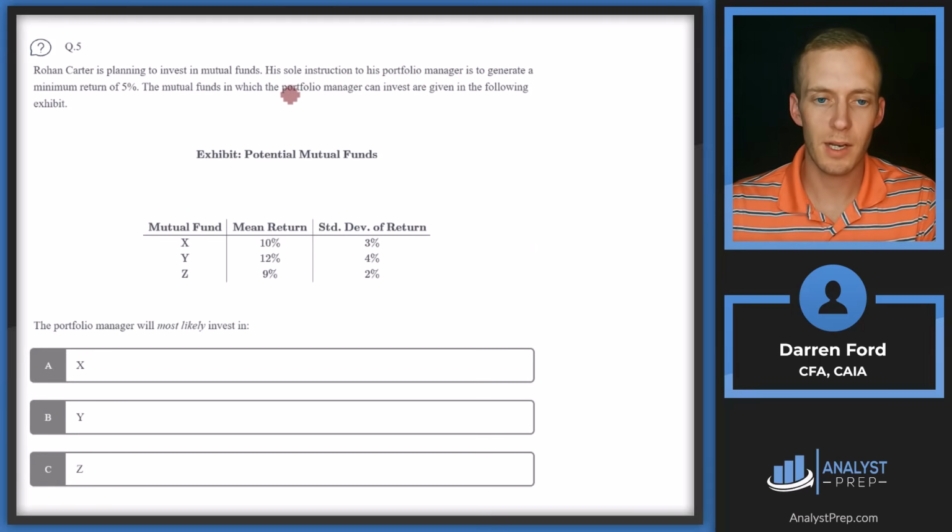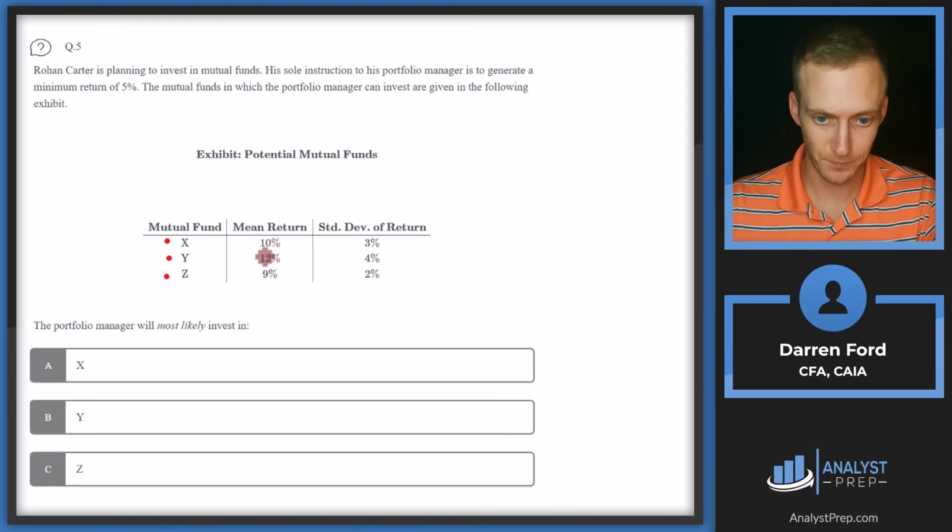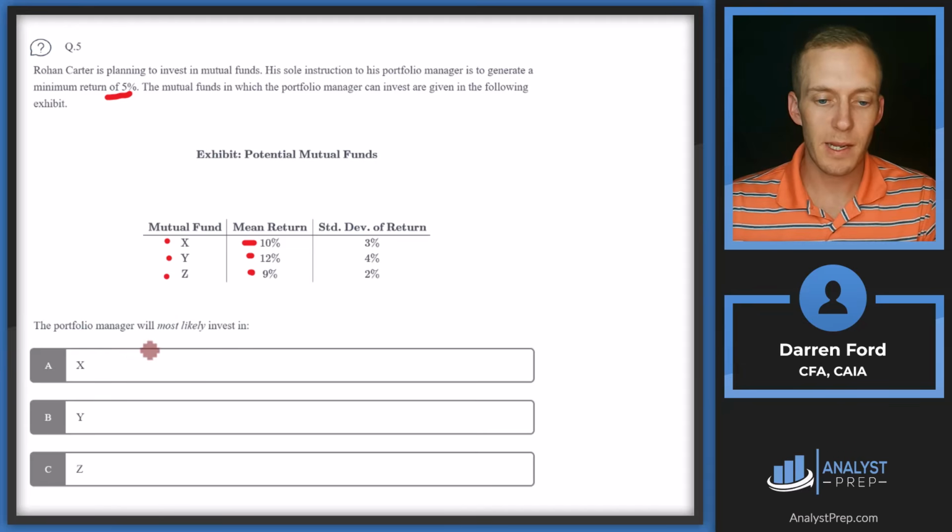Question 5. Rohan Carter is planning to invest in mutual funds. His sole instruction to his portfolio manager is to generate a minimum return of 5%. The mutual funds in which the portfolio manager can invest are given in the following exhibit. We've got these potential mutual funds, X, Y, Z. We have their mean return of 10, 12, and 9. So they all beat this minimum return of 5%. The portfolio manager will most likely invest in.